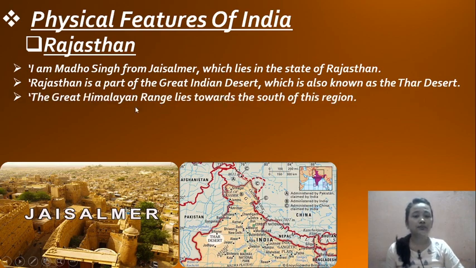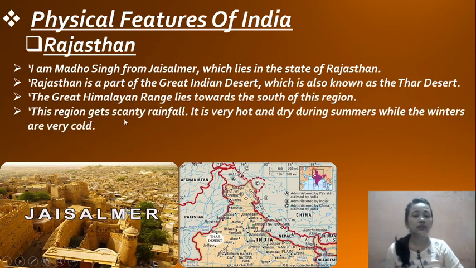The Great Himalayan range lies towards the south of this region. This region gets scarcity of rainfall, meaning a very small amount of rainfall. It is very hot and dry during the summer, while the winter is very cold. So firstly it gets very little water, a lack of water and scarcity of rainfall, and it is very hot and dry in summer, while the winter is very cold.